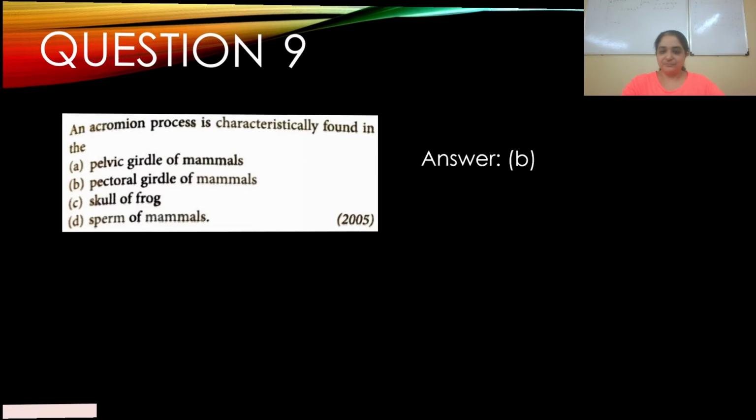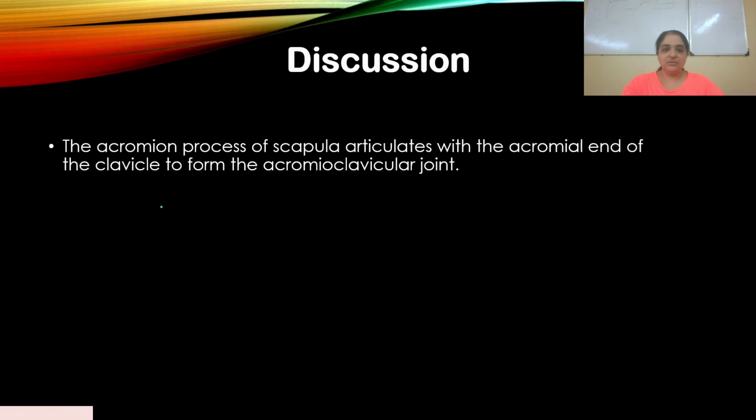Okay, let's go to the discussion. So the acromion process of scapula. Okay, it articulates with the acromial end of the clavicle to form the acromioclavicular joint. I've already discussed this in part 1. Please go and watch that video also. Yeah, pretty direct. Like I said, anatomy is usually just understanding how everything is arranged in your system, in your body.